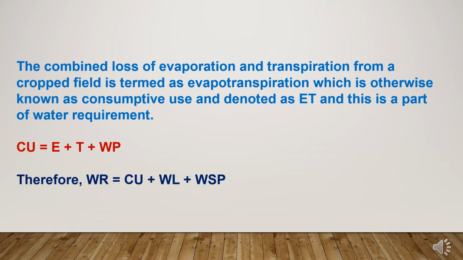Consumptive use includes evaporation plus transpiration plus water used for metabolic activities. So in terms of consumptive use, the water requirement is equal to consumptive usage plus water losses in other forms like runoff, percolation losses, etc. and water used for special purposes.